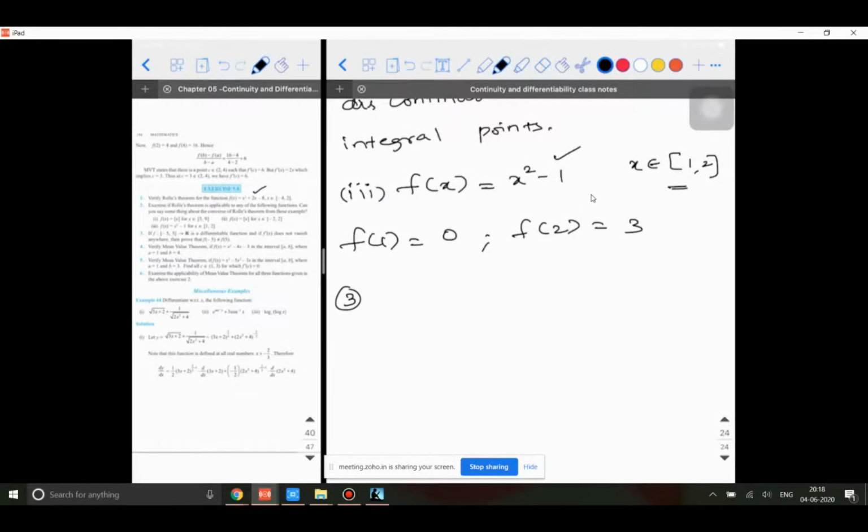There is a function which is defined from -5 to 5, f from -5 to 5 to R. It's a differentiable function, and f dash of x does not vanish anywhere. What does it mean?